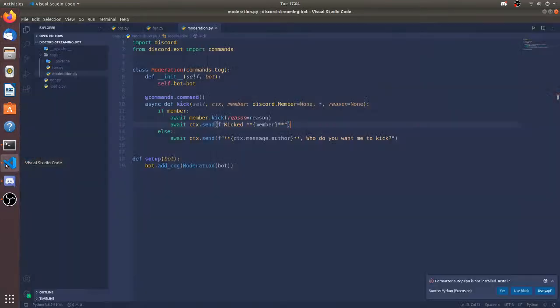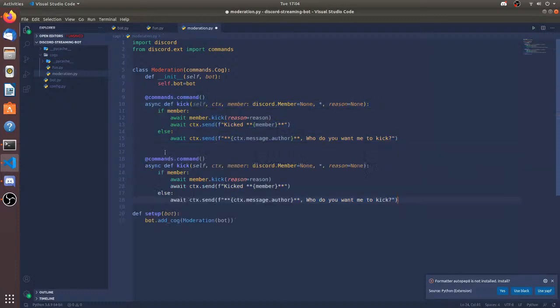Now let's do ban. Ban is basically the same. I'm just going to copy this because I don't want to waste my time. Time is such a valuable thing. Ban. Change it to ban. Member.ban.